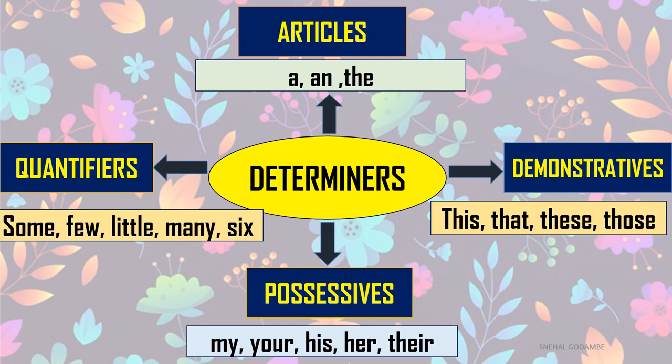Okay? I have some money. Give me a little milk. There are so many mangoes on the tree. In this way, we have seen there are four types of determiners which we are going to learn in detail in today's session: articles, demonstratives, possessives, and quantifiers.